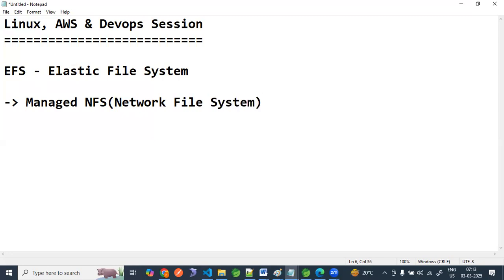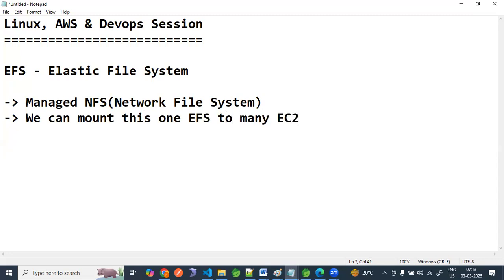And we can mount this EFS, one EFS, to many EC2 instances. Hundreds of EC2 instances we can connect.